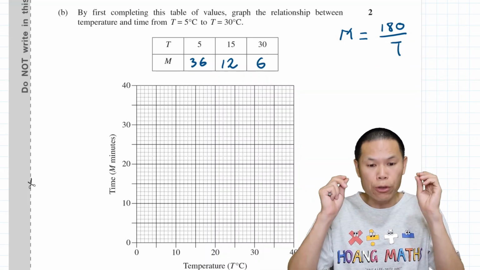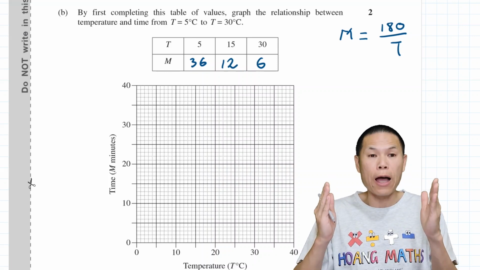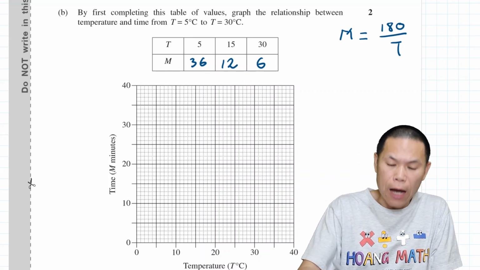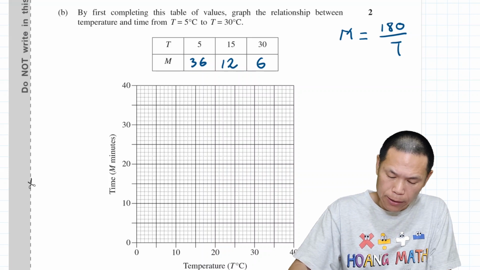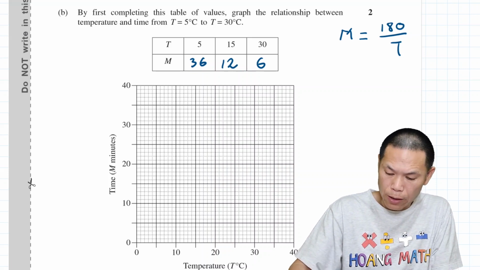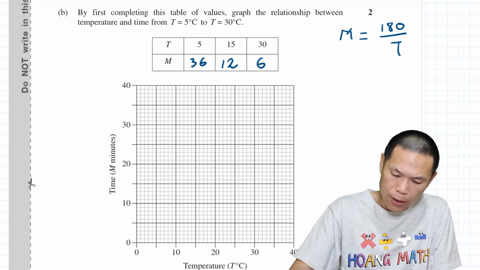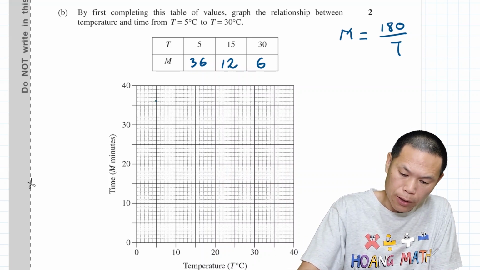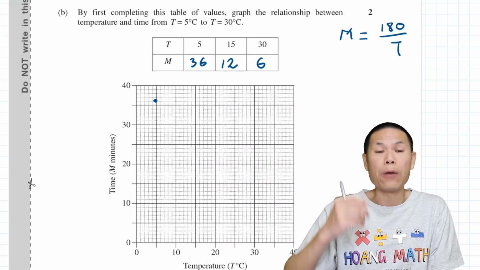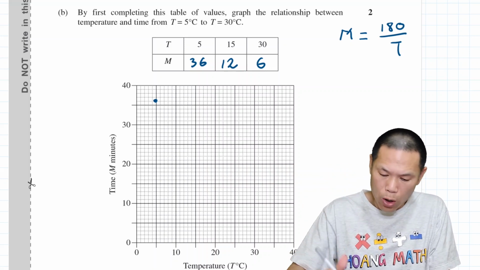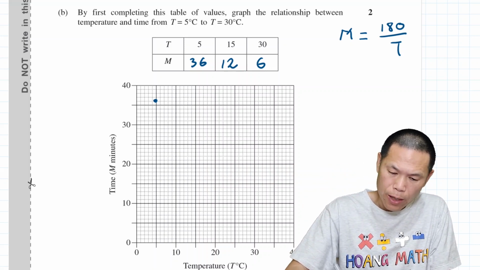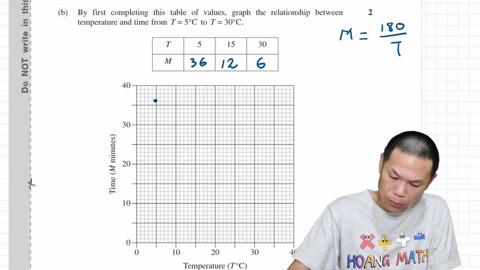Now we just need to plot these points on the graph. When T equals 5, M is 36, so we go 5, 36. The horizontal axis is T, so 5, 36 is here. And then we go 15 and 12. So T is 15, M is 12, so 12 is here.